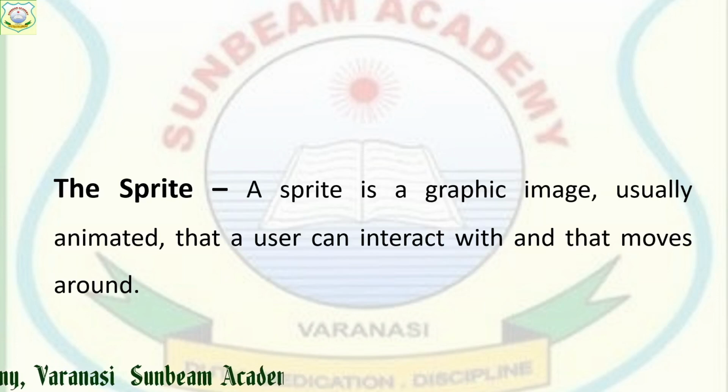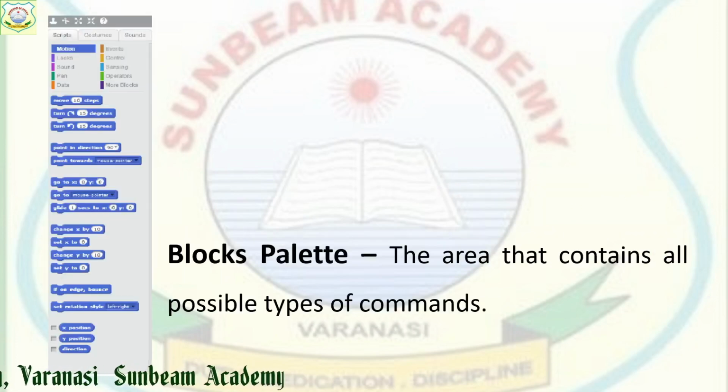Next is your block palette. The block palette is the area in which all possible types of commands are available. If you see, there are different commands over there. With the help of these commands, we move the sprite in any way on the screen, right? So this is your block palette. We will see the categories of the block palette later on.